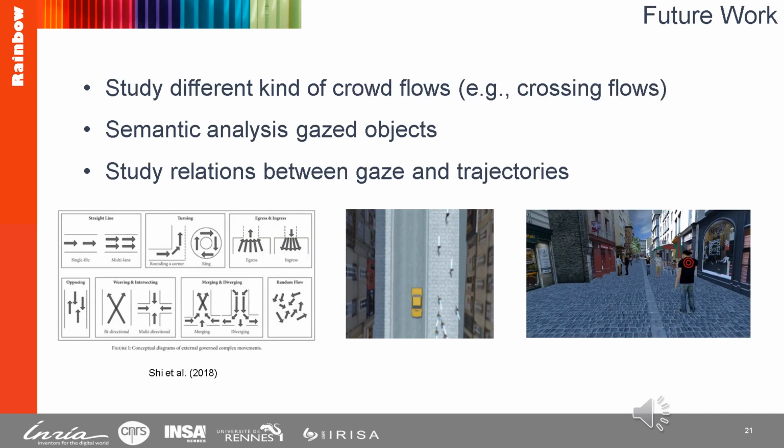In our future work, we want to analyze the eye gaze activity for different kinds of crowd flows, such as, for instance, crossing crowd flows, in order to extend the scope of our conclusions and give more general recommendations for crowd simulators. We also want to analyze the semantics of objects fixated and also the relation between participants' trajectory and gaze activity.